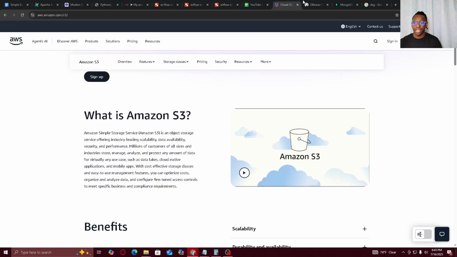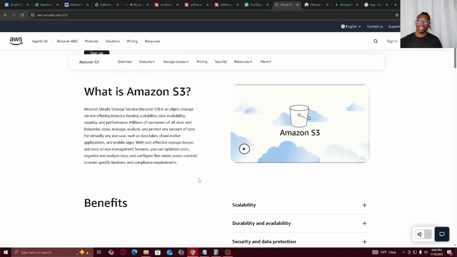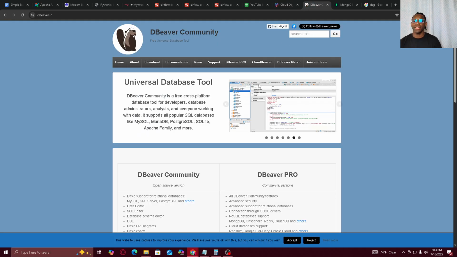And keep in mind, these are very common databases. So here's an Amazon S3 bucket, so definitely check that out. It's one of the most used things for storing files and storing data. And then databases like DBeaver, which is just a provider, but you can run something like MySQL or PostgreSQL on it, things of that nature.